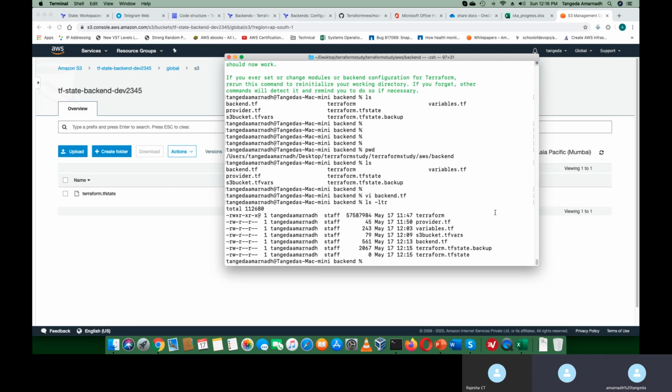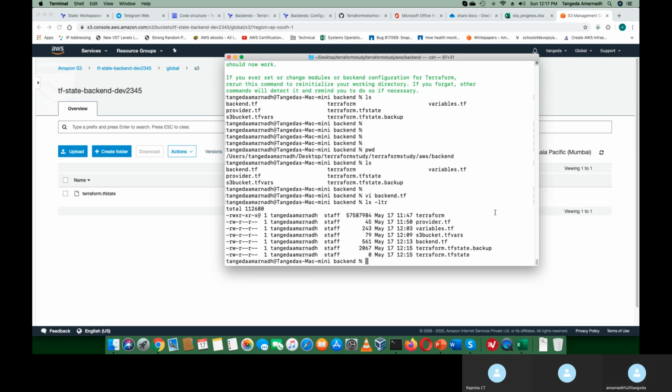This is very important because people use it a lot in our environment. Workspaces may or may not be used sometimes, but they are also very important. Modules is the top priority after variables, and state files is the next one. These are all very, very important concepts in Terraform. So this is how you create the backend. Let me destroy it and share the code so that you can refer to it when you want.